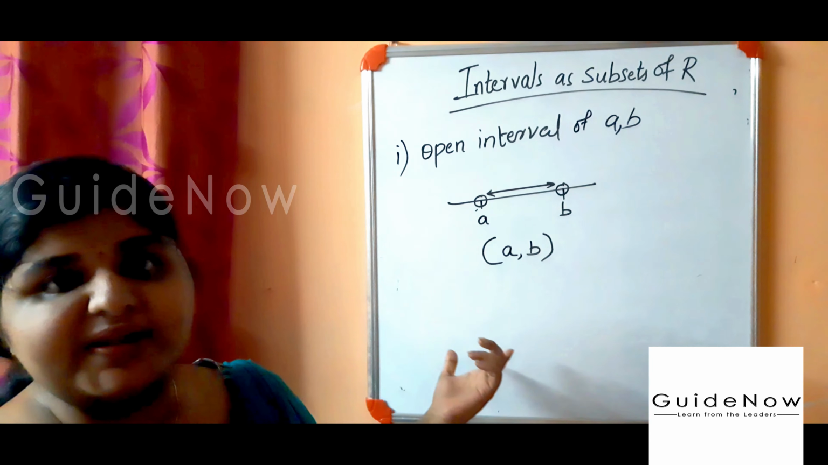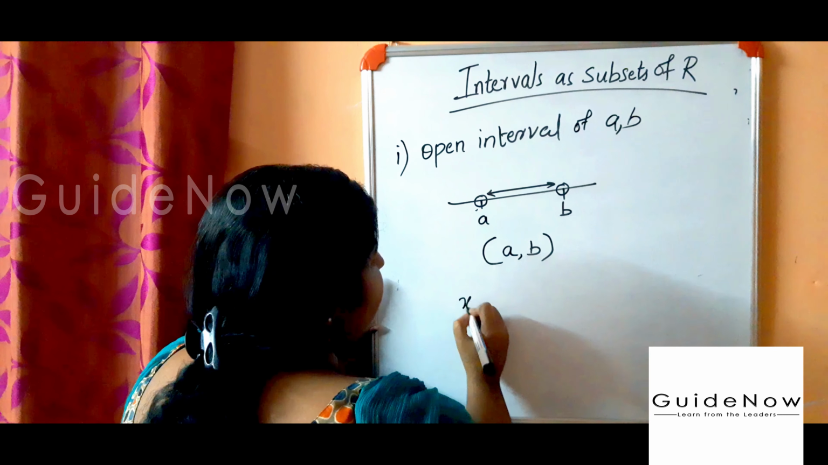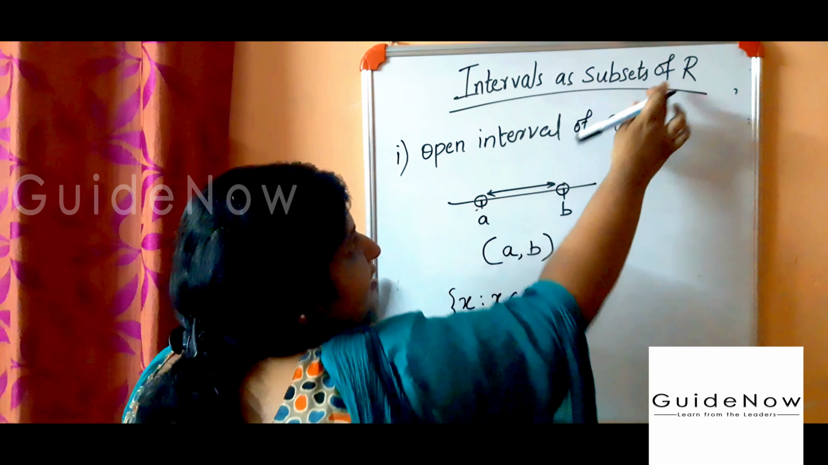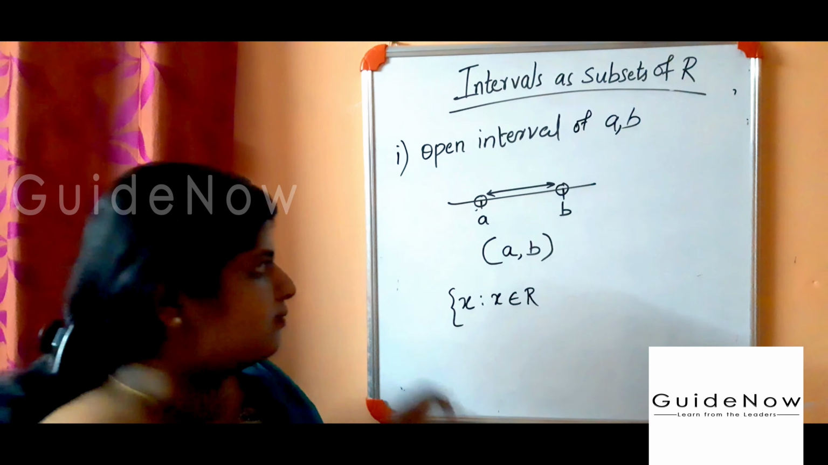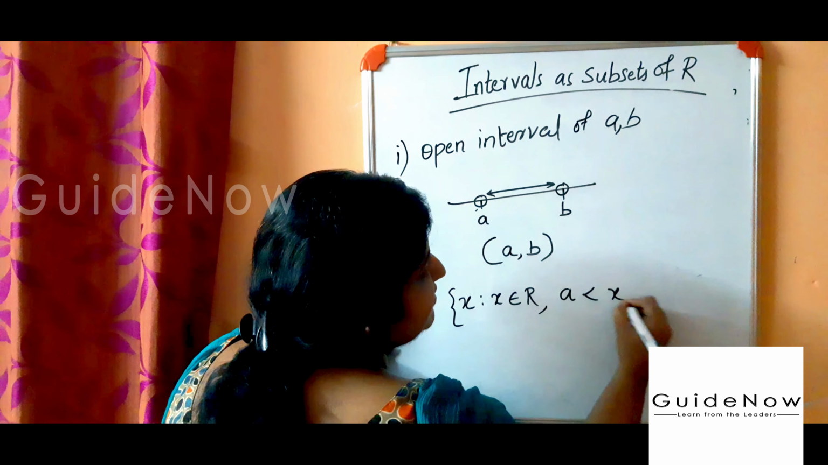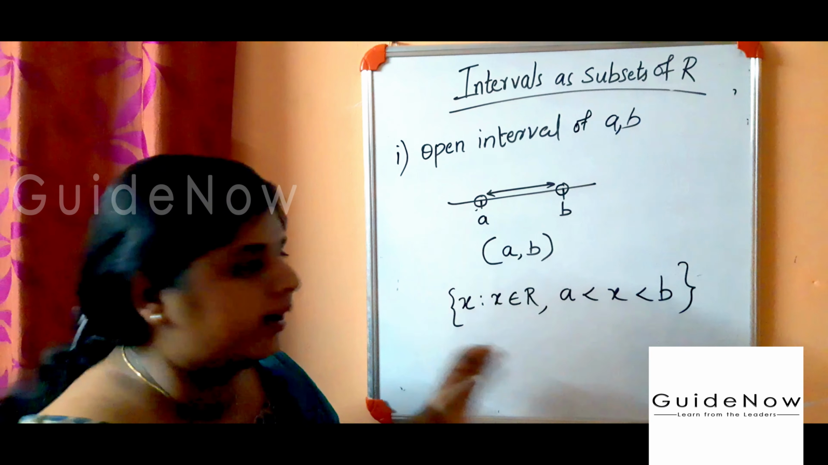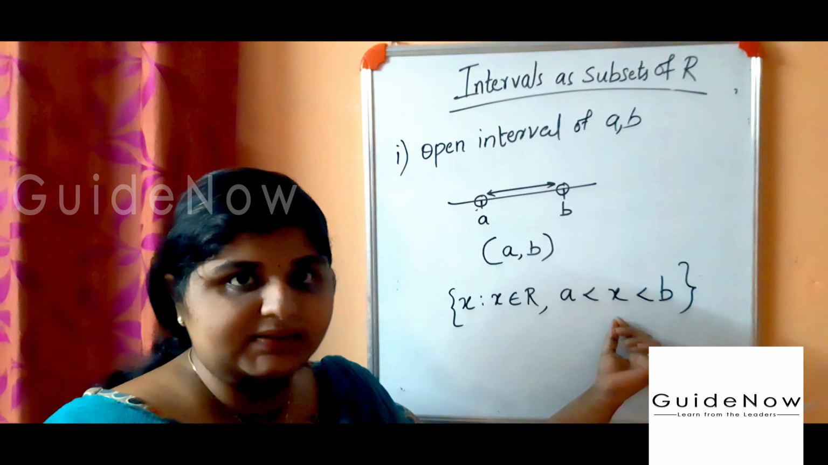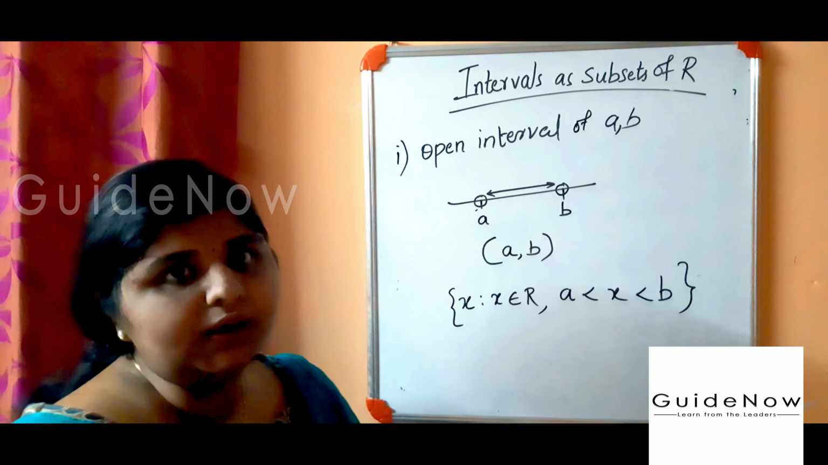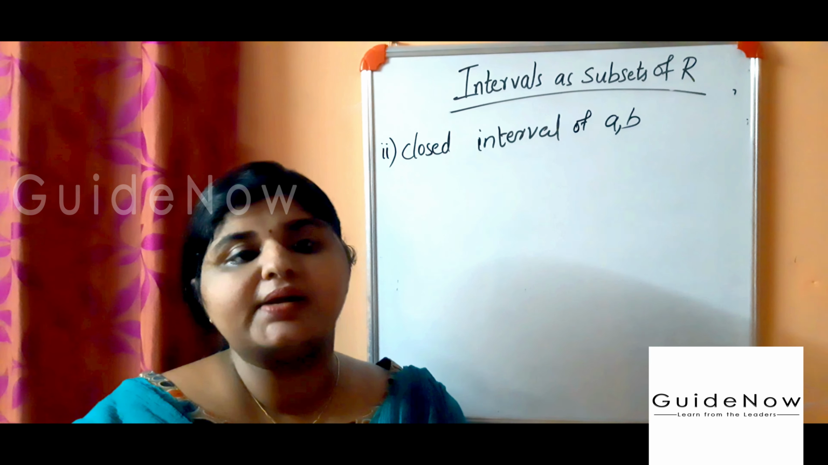We can write this in set builder form. The open interval of a and b is the set of x such that x belongs to real numbers, where a is less than x and x is less than b. That means a and b are not included, only the numbers between a and b. This is the open interval. The second one is the closed interval of a and b. What is a closed interval?